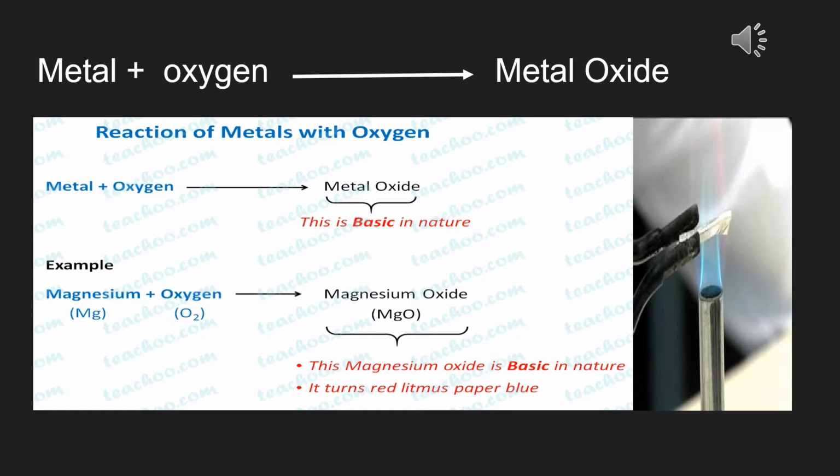If I am using a red litmus paper, it will turn blue, thus proving that metallic oxides are basic in nature. So this very important concept you are going to learn. See, it's so simple: 3 lines, 3 steps. Metal plus oxygen, metal oxide, and the metal oxide is basic in nature and it turns red litmus blue.